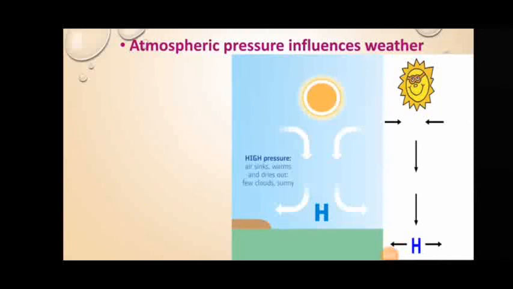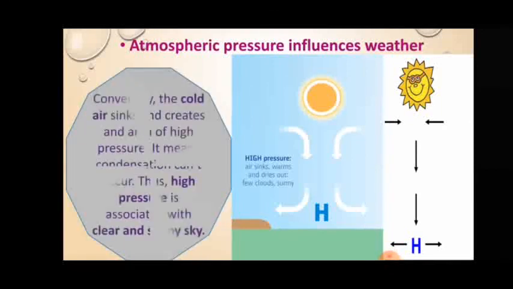Conversely, the cold air sinks and creates an area of high pressure. It means condensation can't occur. Thus, high pressure is associated with clear and sunny sky.